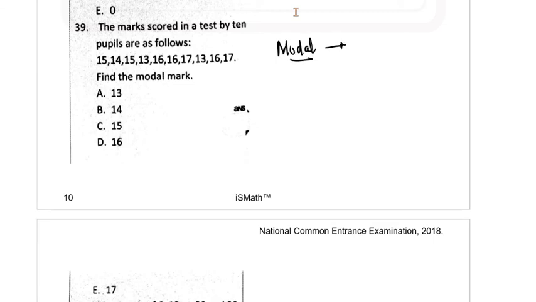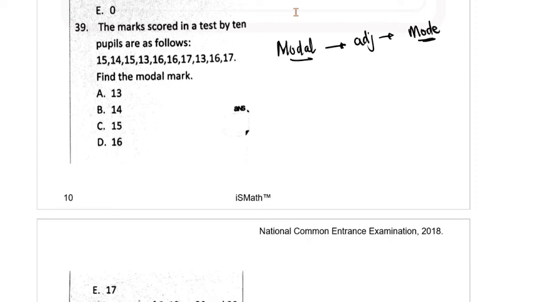This word is actually the adjective that describes the word mode. As a matter of fact, it's the adjective of the word mode. So mode is the number in the data that occurred most frequently, the most frequently occurring number. If you look at this by just inspecting, 16 seems to be the number that occurred most frequently here, don't you think? I think it's 16.